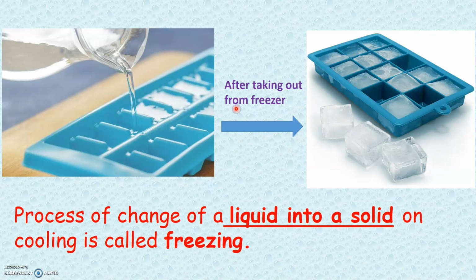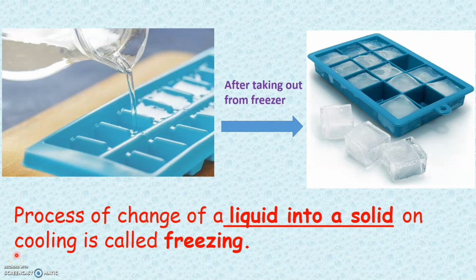So this process of change of a liquid into a solid on cooling is called the process of freezing. So change of water into ice on cooling is an example of the process of freezing.